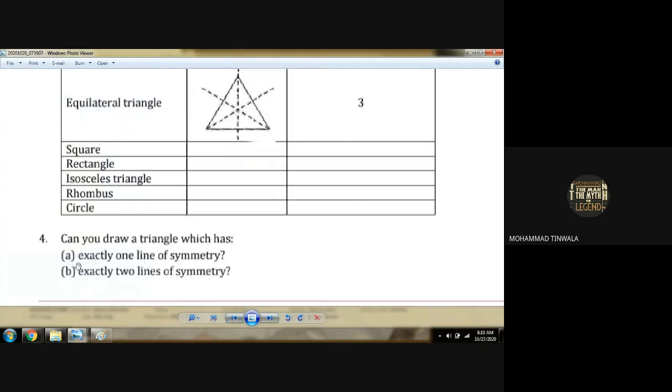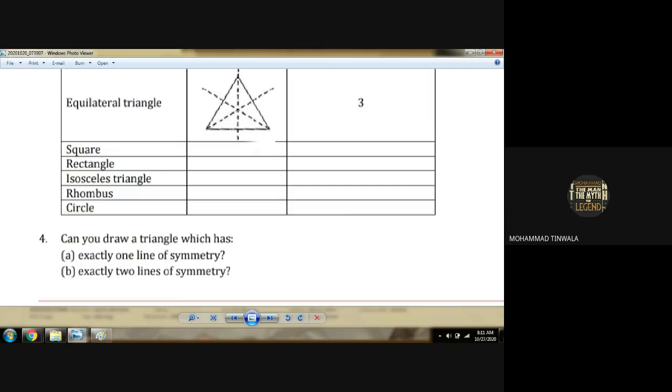Then exactly 3 lines of symmetry. No lines of symmetry. Are you getting? Then what you have to do is sketch a rough figure in each case. હરેક question માં એક એક figure draw કરવાનો છે. Okay? So first question. Exactly one line of symmetry.